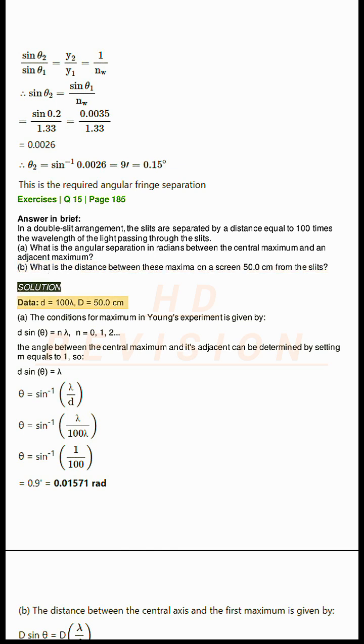Solution. Data: d equals 100 lambda, D equals 50.0 centimeters. A. The condition for maximum in Young's experiment is given by d sin theta equals n lambda, n equals 0, 1, 2. The angle between the central maximum and its adjacent maximum can be determined by setting n equals 1, so d sin theta equals lambda.